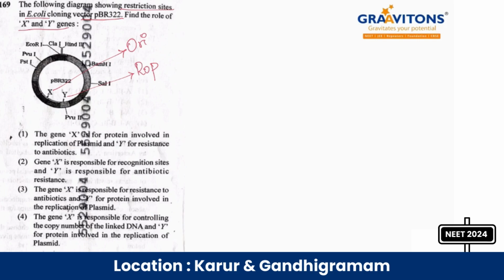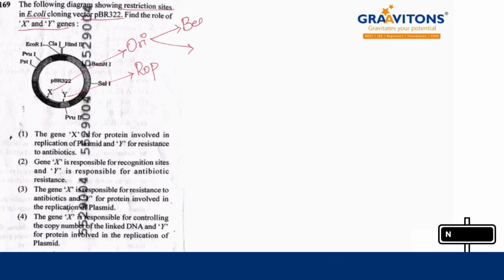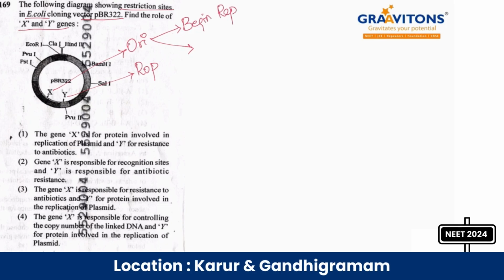So when you are taking this, the answer will be, so ori region is responsible for two works, isn't it or not? So for beginning of replication க்கு ori region தான் தேவை. Then controlling the copy number. Okay, copy number control க்கு நம்மளுக்கு ori region தான் it is responsible. Okay, so answer should be 4.